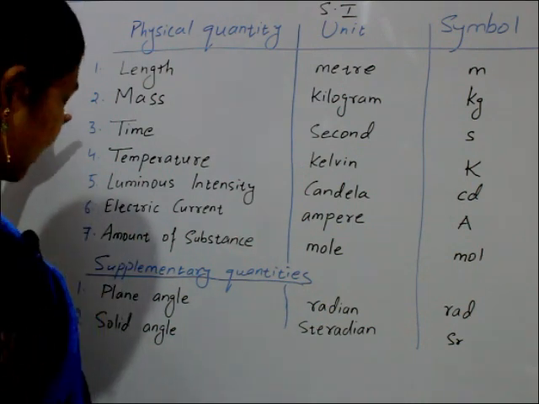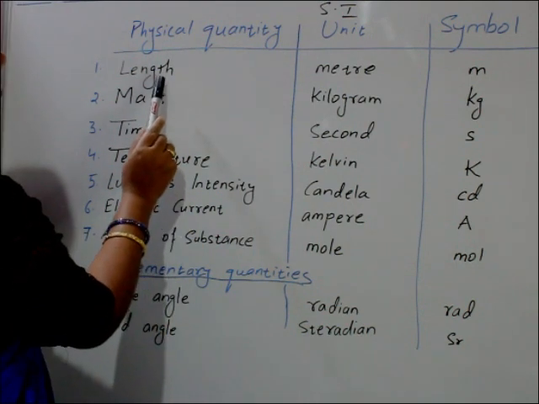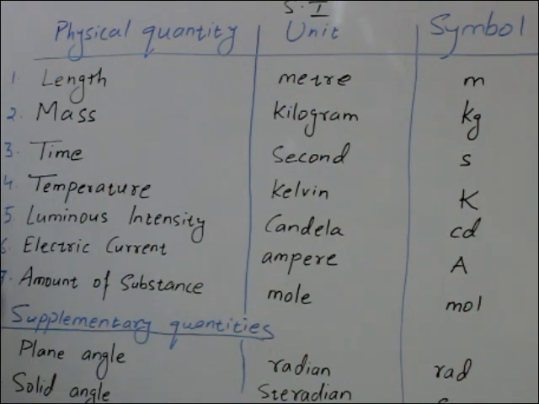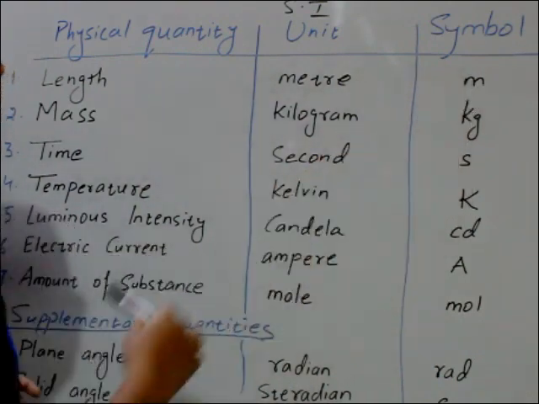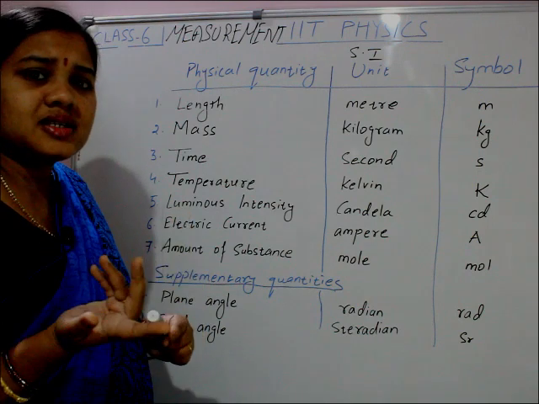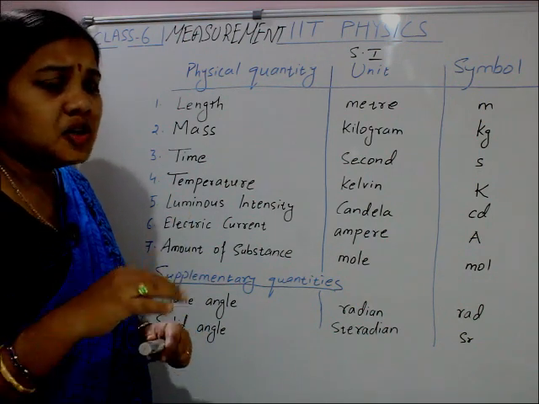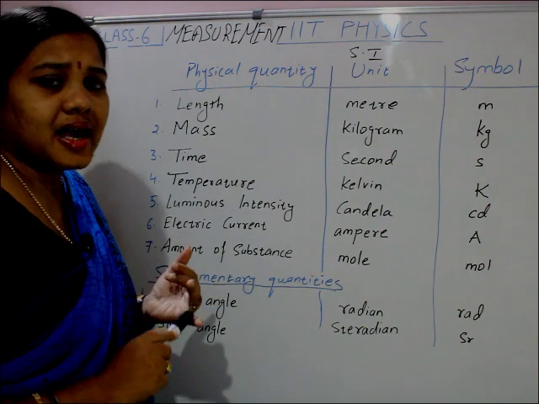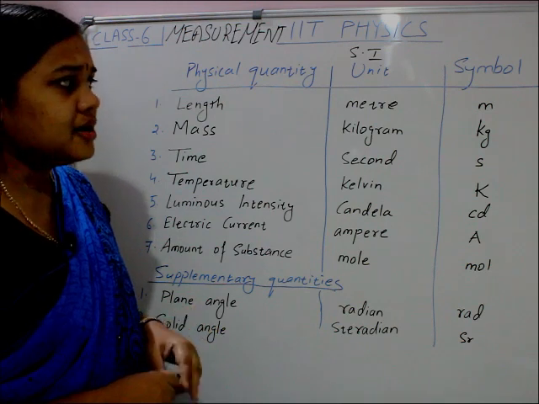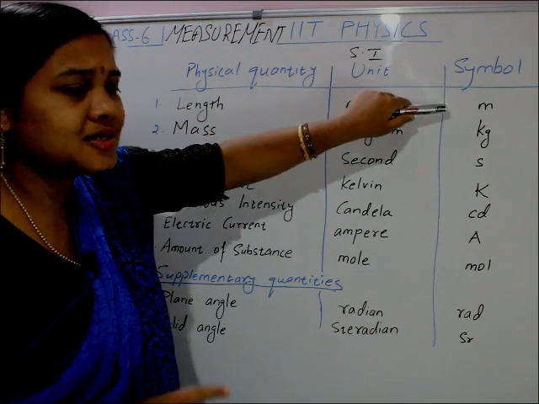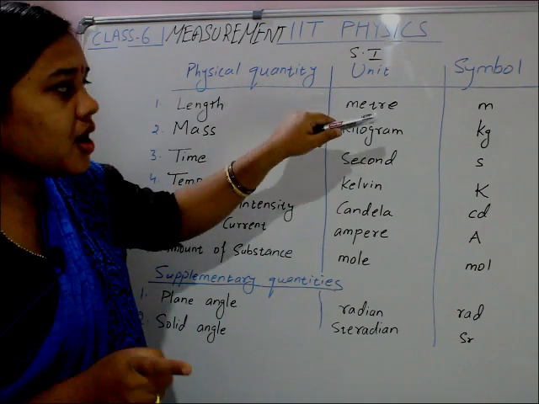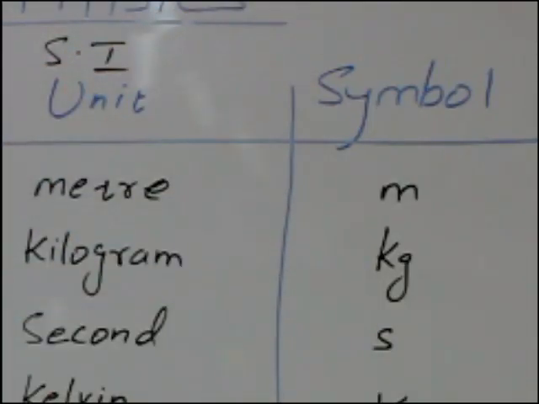First is length. The first fundamental quantity is length. Its SI unit is meter, and the symbol is small m. One more thing, some children are simply writing without seeing capital or small. You cannot write as you wish. Where capital, there capital only. Where small, there small only. Meter's symbol is always small m. If you write capital M, that is wrong.